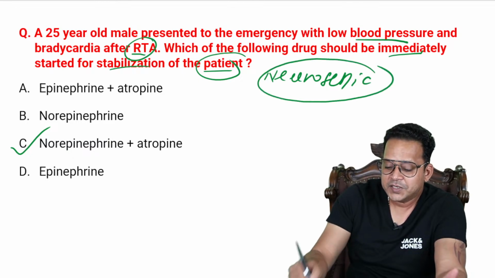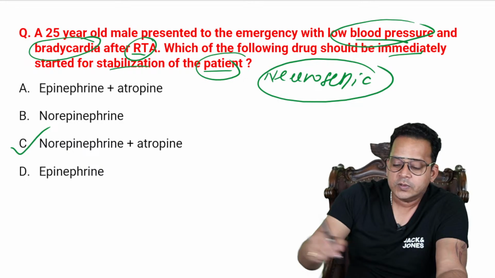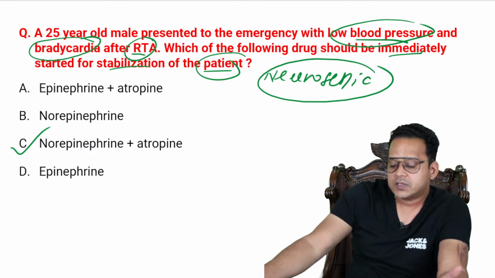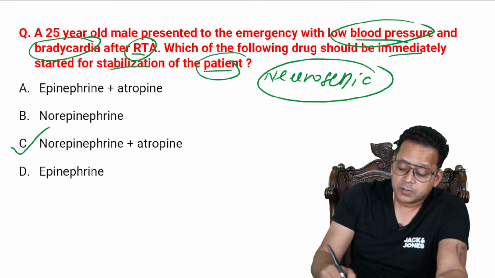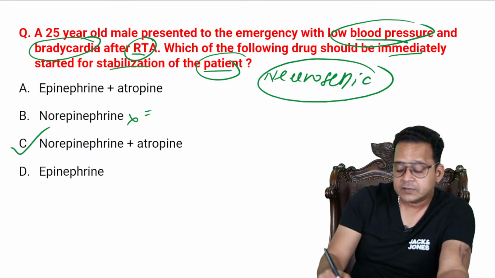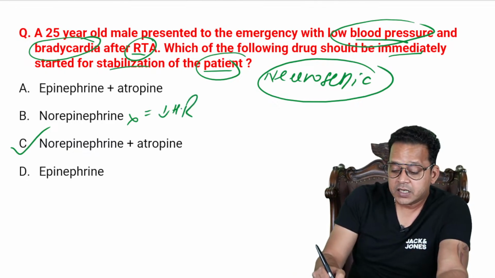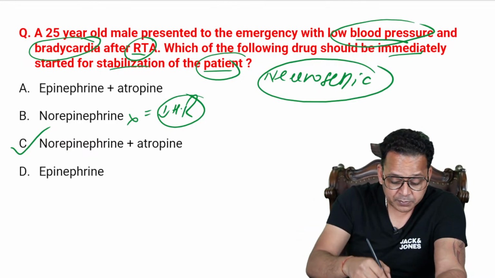In neurogenic shock, the BP goes low, but the heart rate also goes low. The drug of choice for neurogenic shock is norepinephrine. But here, norepinephrine alone should not be given because norepinephrine itself causes bradycardia or decreases heart rate. So I'll be giving norepinephrine plus atropine. Excellent, guys. I'm proud of all of you.